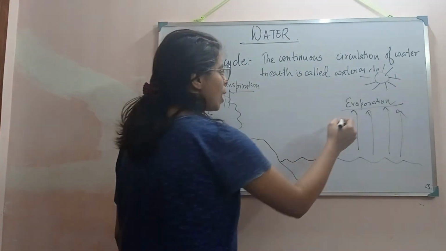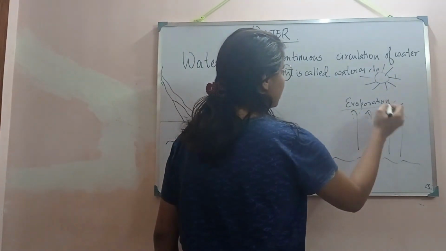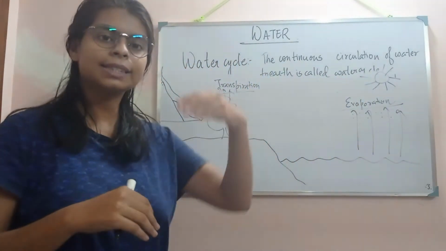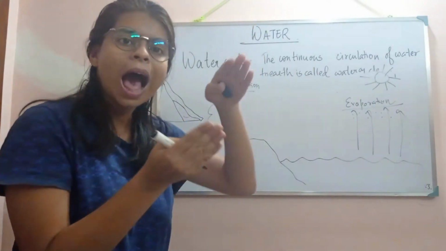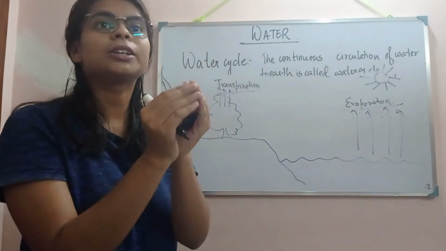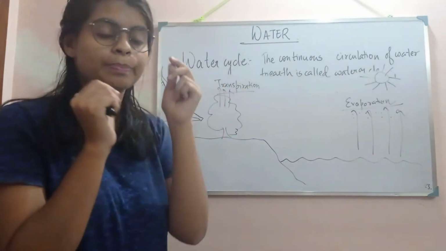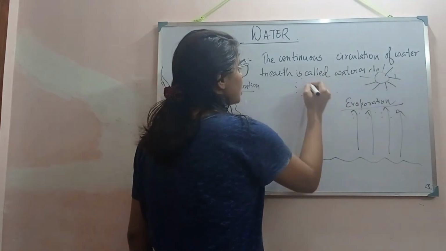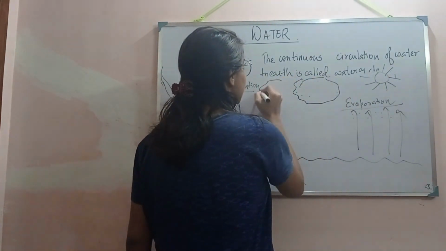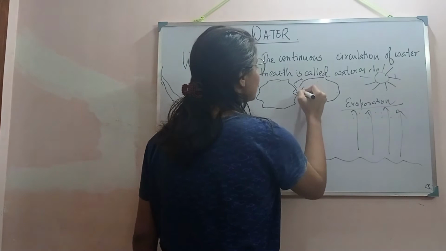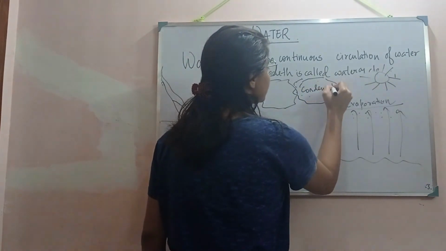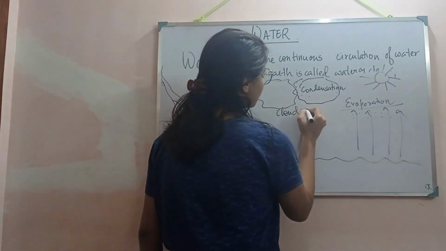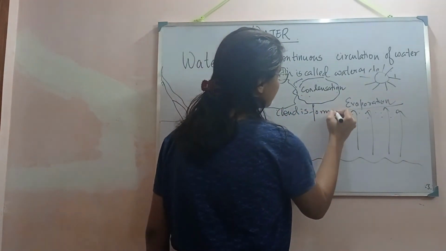Then what will happen? When these water vapors rise, what will happen? They will cool down. As it goes up, it will get cooled down, and this water vapor will condense to water, giving us what? Giving us cloud. So this is called condensation. Through condensation, cloud is formed.